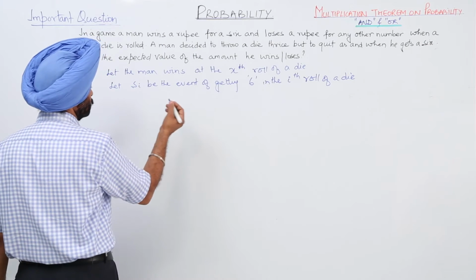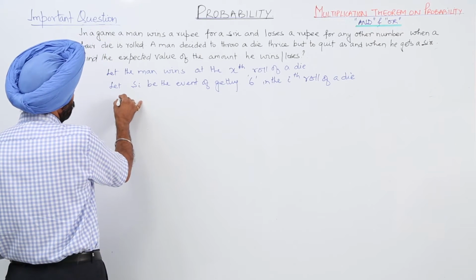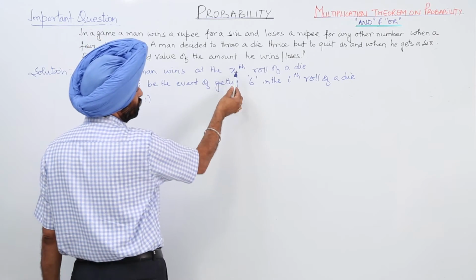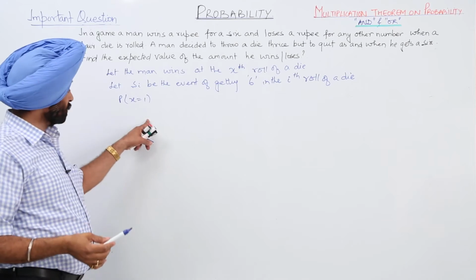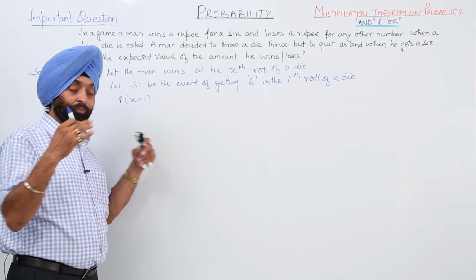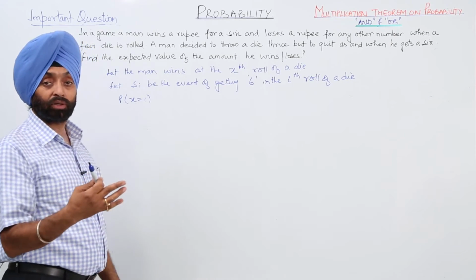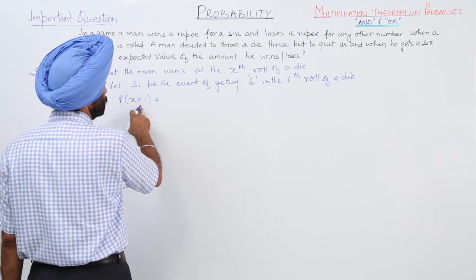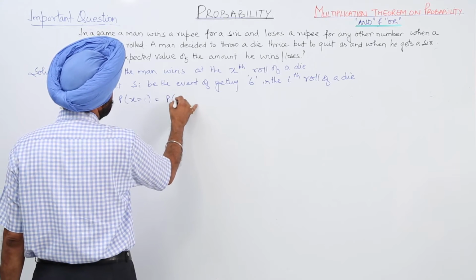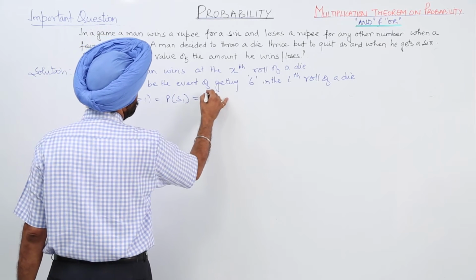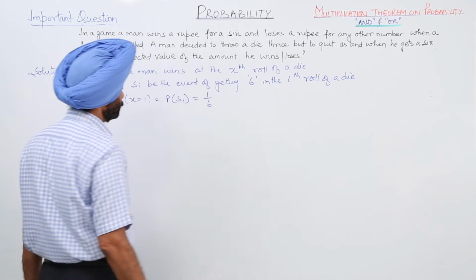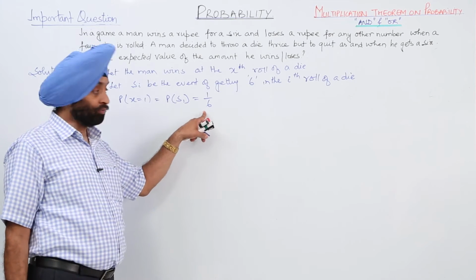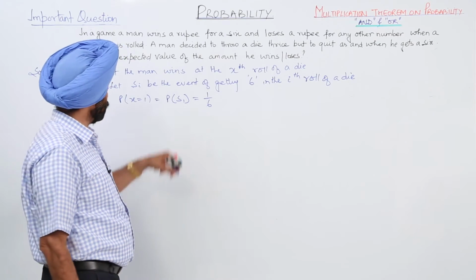Now, we are having P(x = 1). Here it is written xth roll. P(x = 1) means that at the very beginning, in the first chance, he got a 6. So P(x = 1) is equal to P(S1), and it is 1 upon 6. Getting a 6, each number has only a 1 upon 6 chance. So it is 1 by 6.